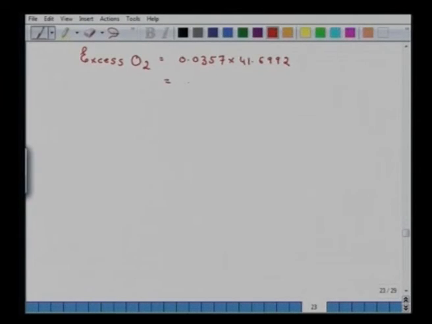So that comes equal to 1.49 kg mole, and that is equal to 7.095 kg mole of air. You have to divide by 0.21, you will get that much amount of air. So we have got now this is the excess oxygen.